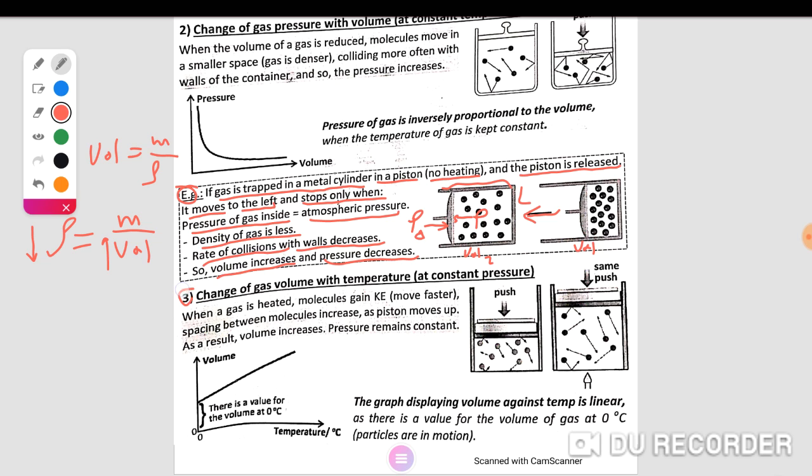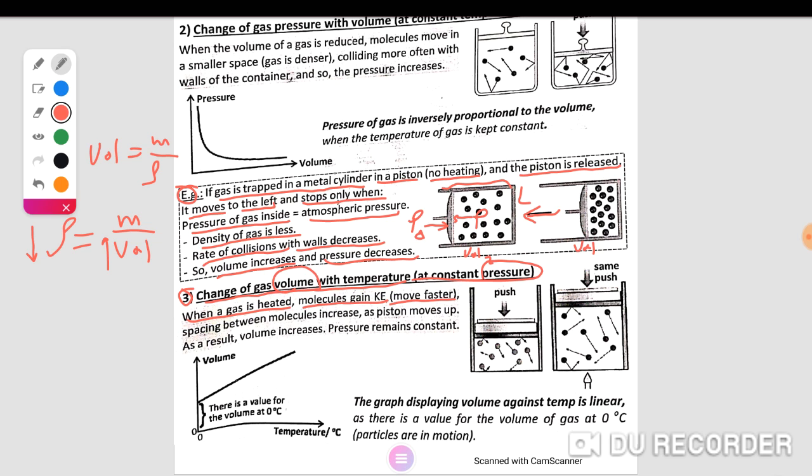Third point, the change of the gas volume with the temperature. The relation between volume and temperature at constant pressure. This relation is studied by Charles. When the gas is heated, the vibratory motion or velocity of molecules increases and molecules gain kinetic energy, moving faster.